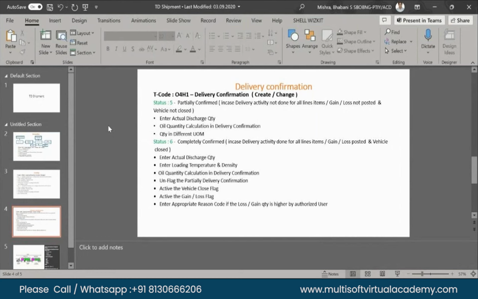Sir, I have one doubt here. Sir, this loss gain posting, will it happen at the customer end? I mean, at the retail outlet, at their end it will happen, or at the plant level only we will post loss or gain? How does this loss and gain work, sir, actually? See, loss and gain has happened. See, how much we have loaded, the same quantity we have to deliver. Correct, sir. So if the same quantity has not been delivered, at that time we see why there is a difference. What are the issues? What quantity have we loaded? Why has it not been discharged completely?